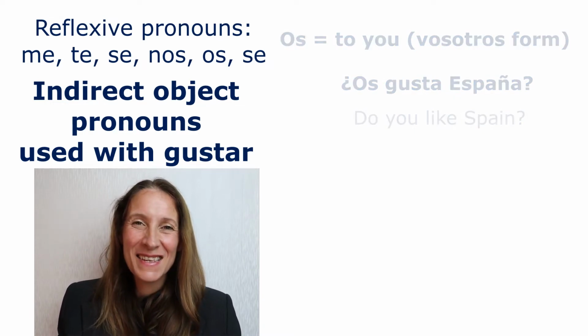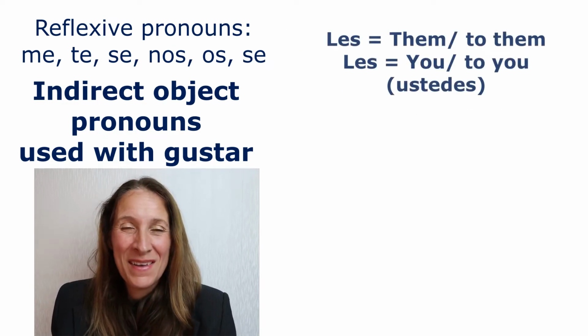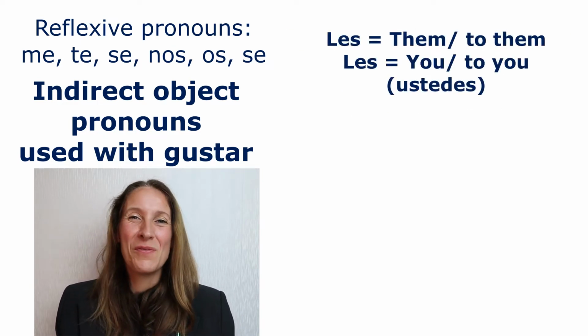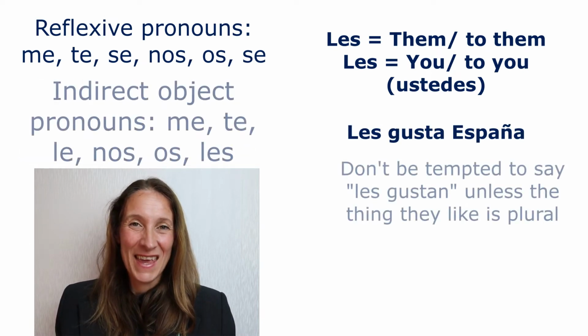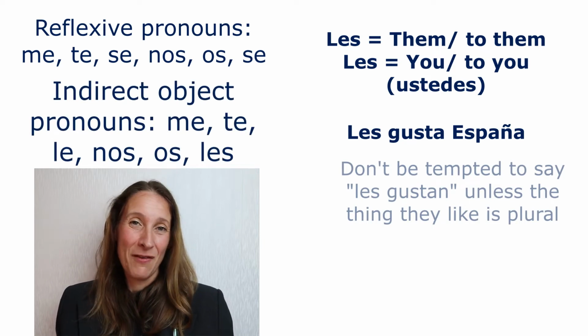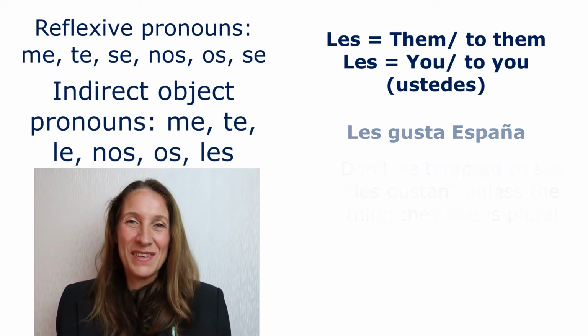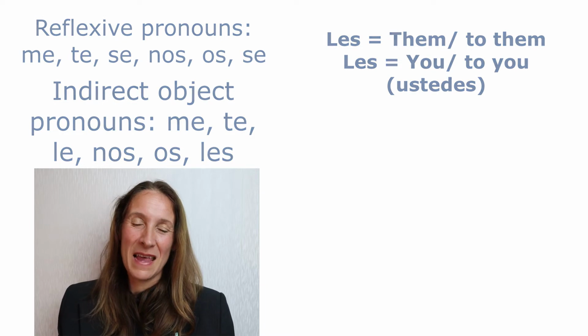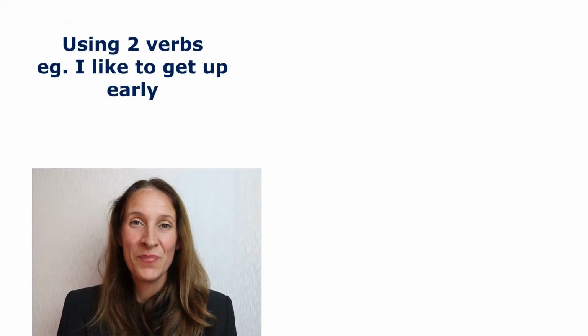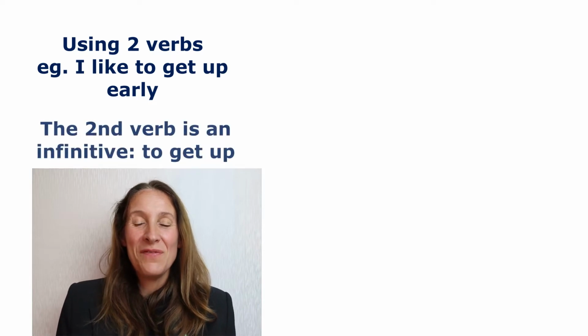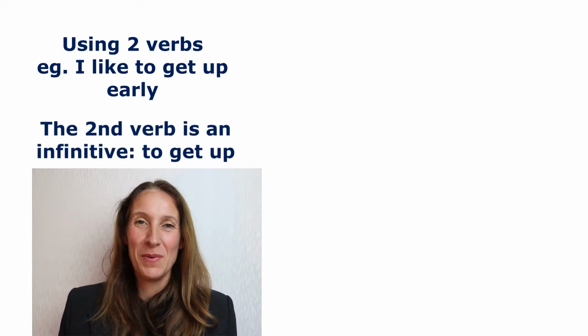And les is to them. So this one's different from the reflexive pronoun. Les gusta España. Okay, now we've got the indirect object pronouns, and you can see how they're different and how they're the same. When we use these together, we have to use an infinitive for the second verb.